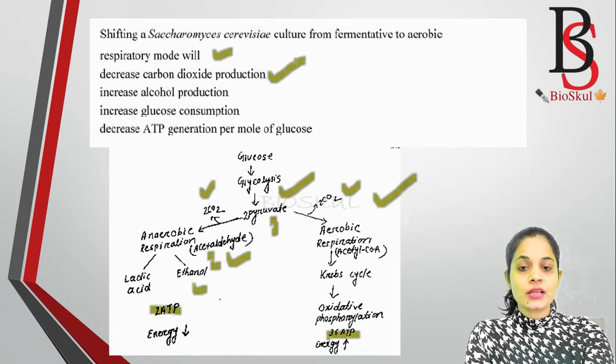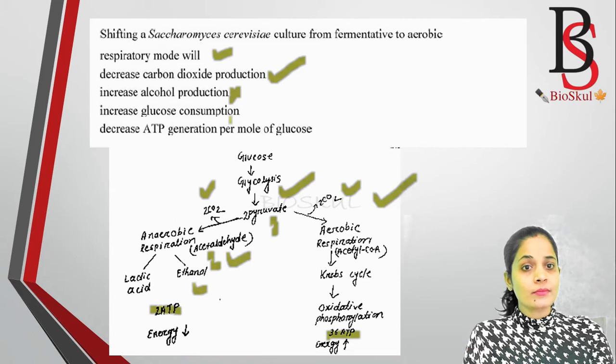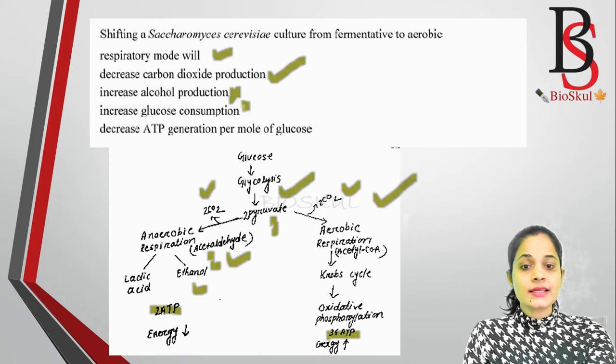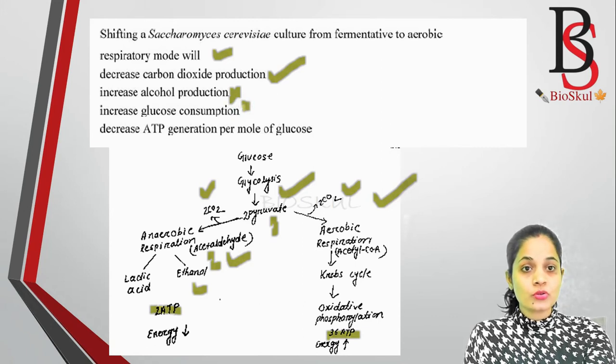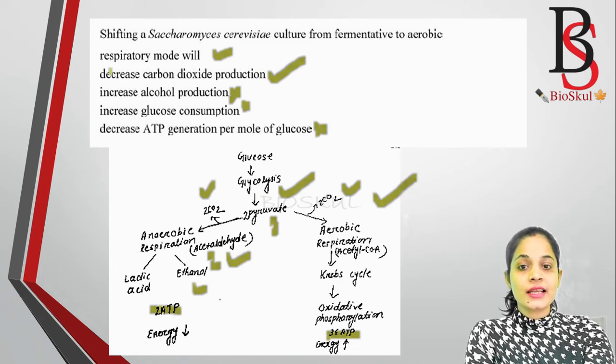So this option is correct. Let's see the other options. Increase alcohol production. In aerobic respiration there is no production of alcohol, so this one is wrong. Next one, increase glucose consumption. As I told you before, if there is more production of energy, then glucose consumption will decrease, so this one is also wrong. Decrease ATP generation per mole of glucose. No, there is a high increase of ATP generation per mole of glucose, so this one is also wrong. So for this question the correct answer is decrease carbon dioxide production, and all the other options are wrong.